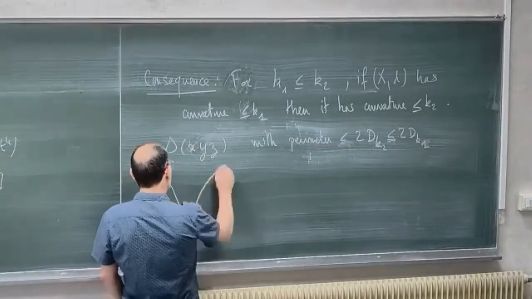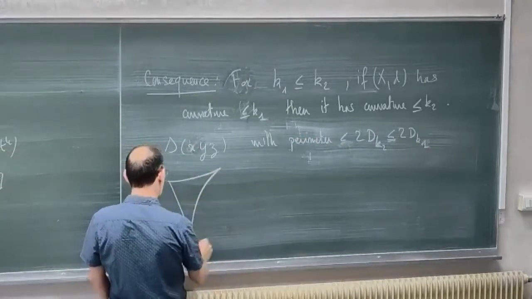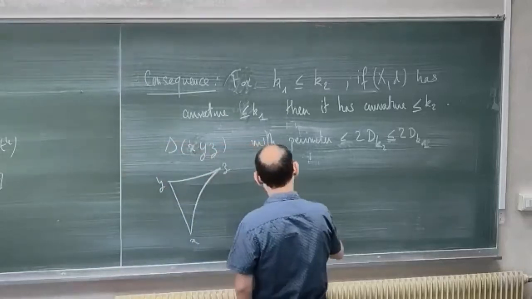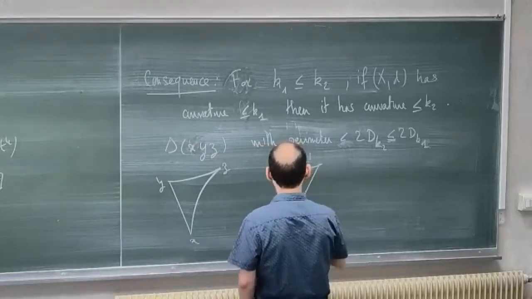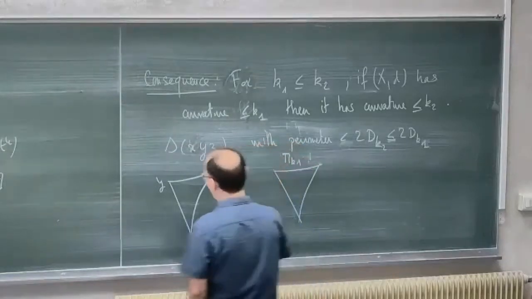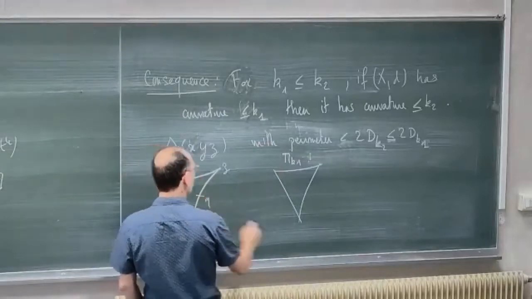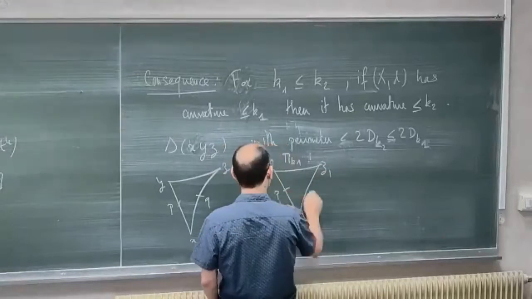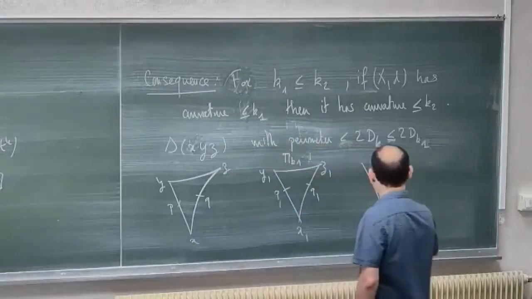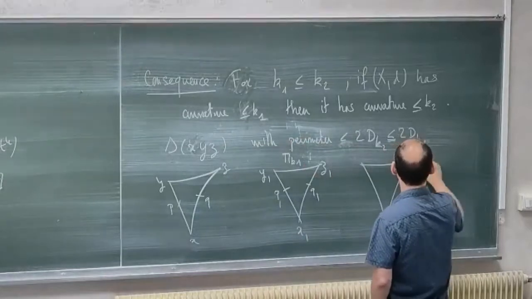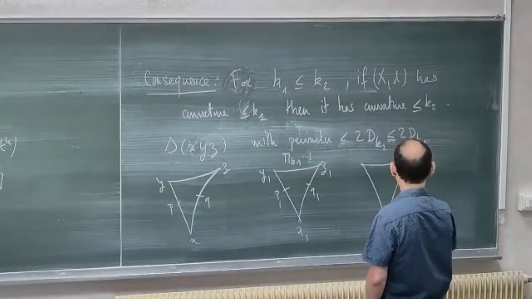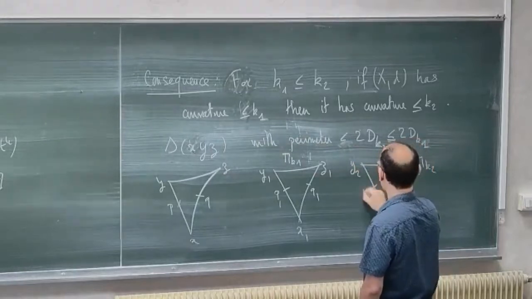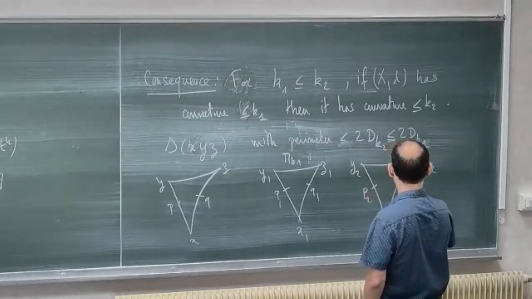And so I'm taking my triangle x, y, z. I have the first comparison triangle in M_K1, say X1, Y1, and Z1, with points P1 and Q1 picked. And I have the second comparison triangle in M_K2, with points X2, Y2, Z2, and comparison points P2 and Q2.